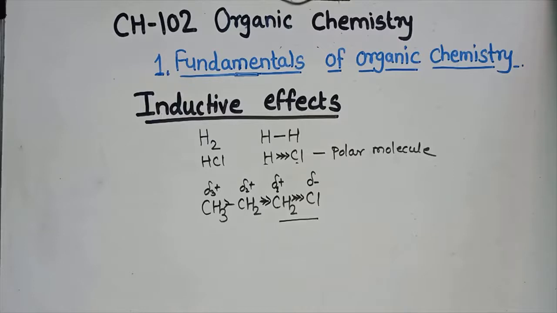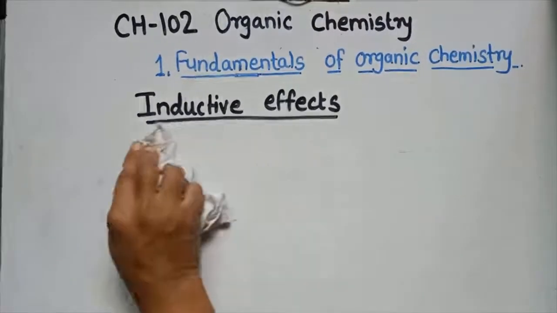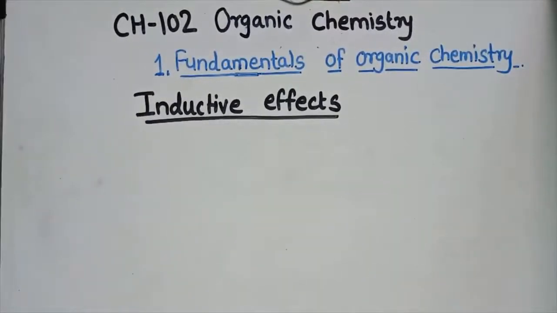Then we see the types of inductive effect. Is it clear what the inductive effect is? It is nothing but the polarization induced in an adjacent bond due to the polarization present in one bond. That effect is called the inductive effect.